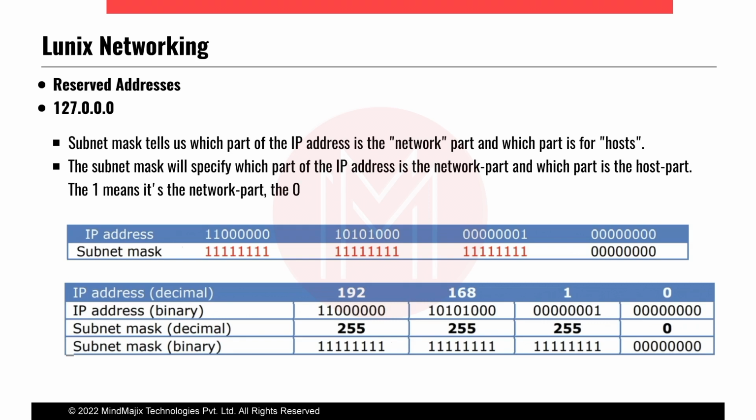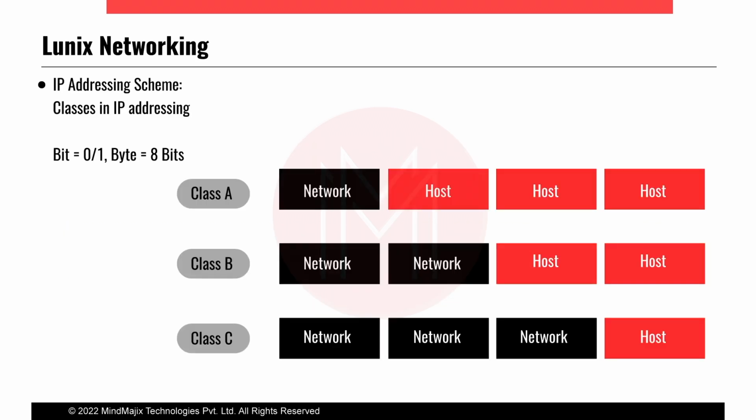This is a decimal IP address, whatever we are considering, 192.168.1.0. Wherever it is one, it's a network part, and wherever the representation is zero, that is the host part. Like one, two, and three, three network parts and one host part. This will be coming into class C only. If you want, I can go back. This is class C, three network parts and one host part.